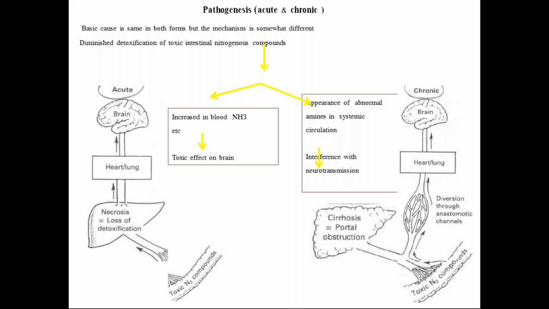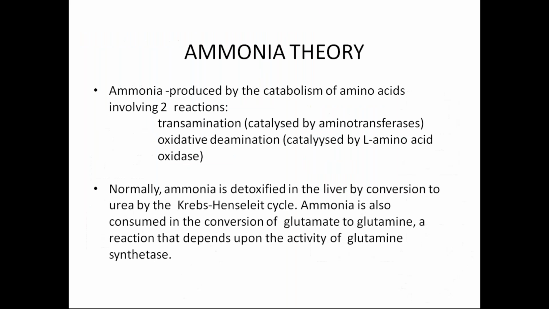The first one is that because detoxification does not occur, ammonium levels will be increased, which is toxic to the brain. Another is the increase of other toxic substances like aromatic amines that interfere with neurotransmission. So what does this ammonia theory mean? How this ammonium is toxic to the brain cells, we'll see in detail.